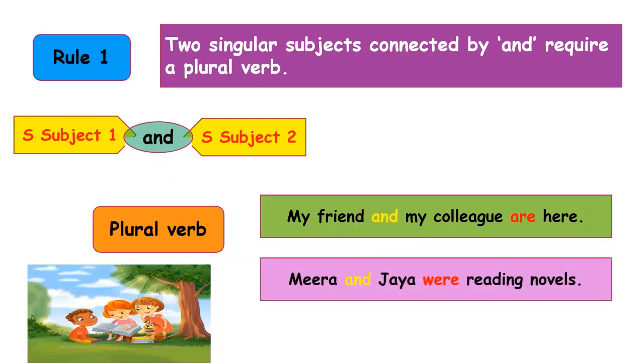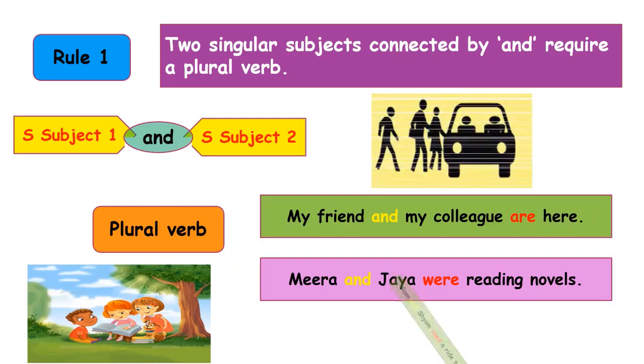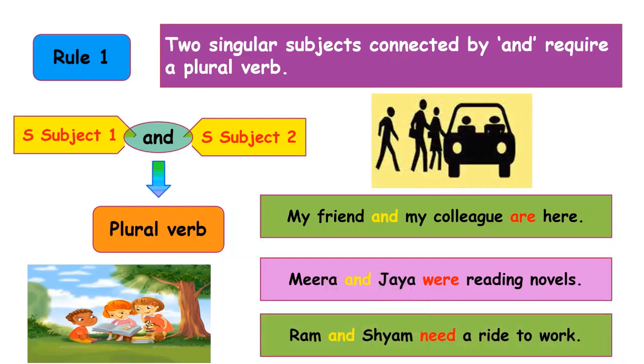Again, we are using a plural verb because Meera and Jaya, both the subjects, are joined by and. Third example, Ram and Shyam need a right to work. Need is plural as it doesn't have an s, and Ram, Shyam, both the subjects are joined by and. That is why we are using a plural verb.